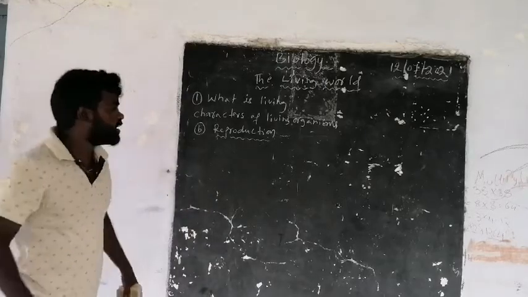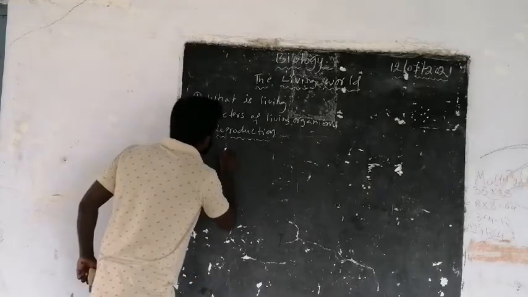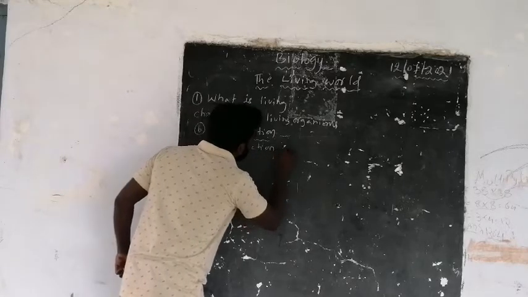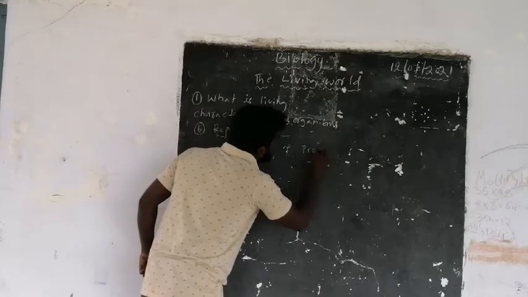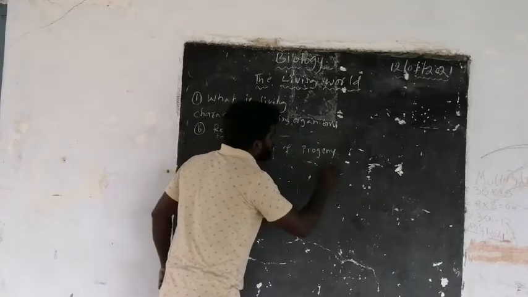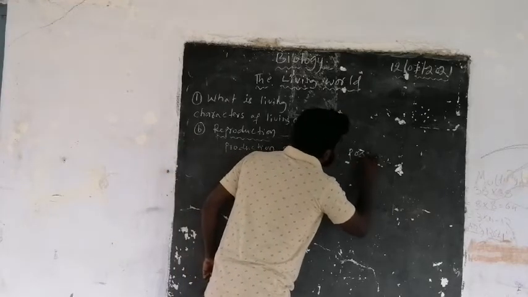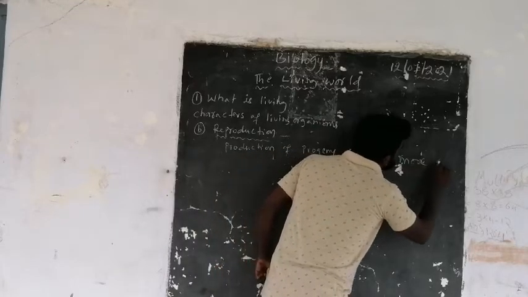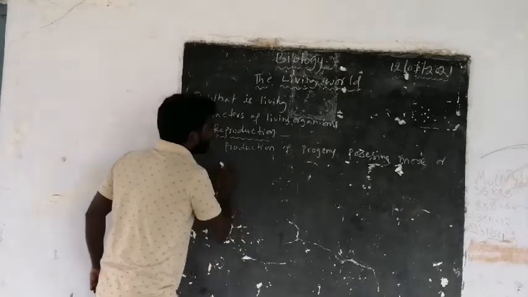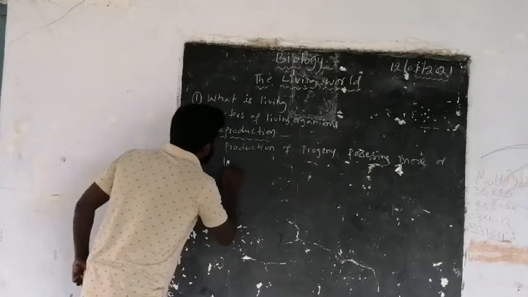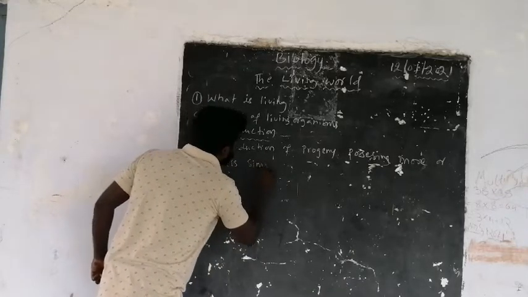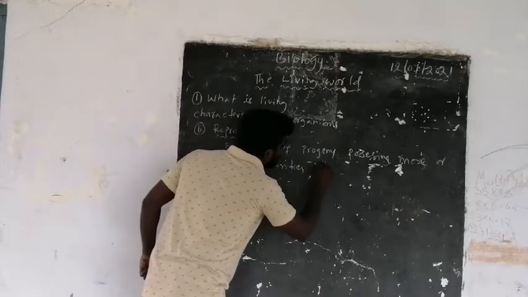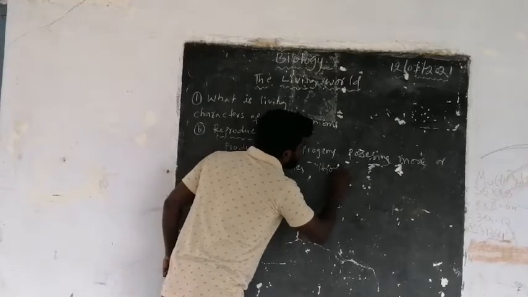Reproduction means production of progeny possessing more or less similarity to those of their parents.